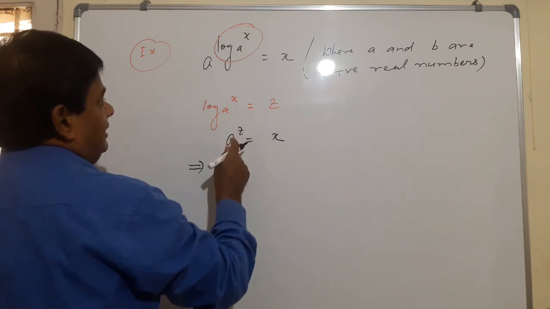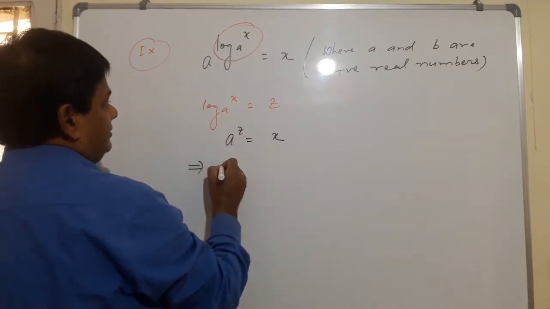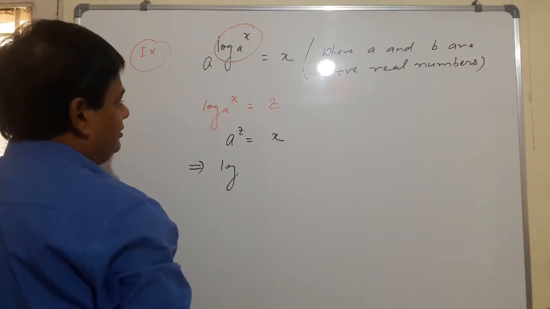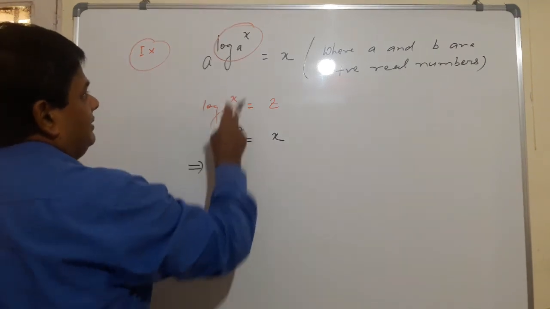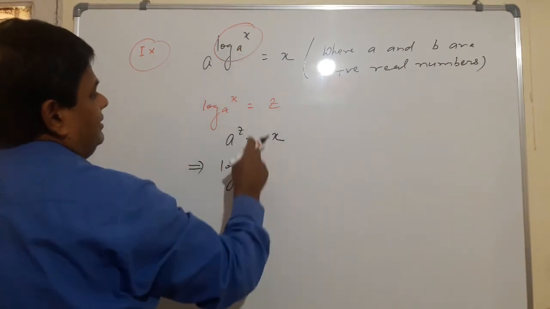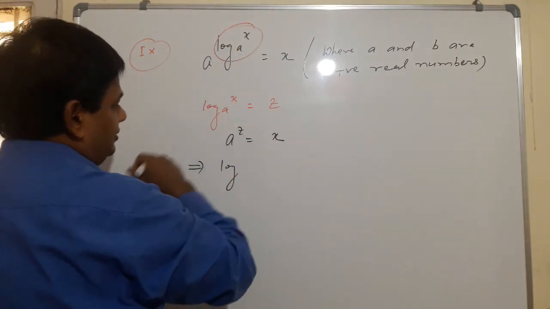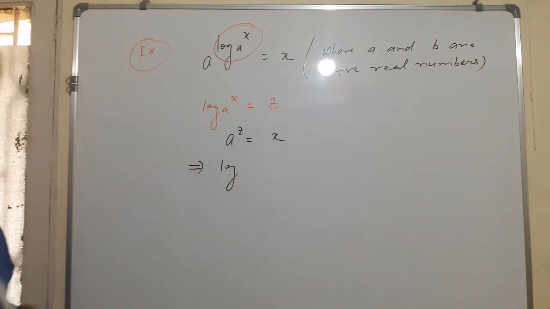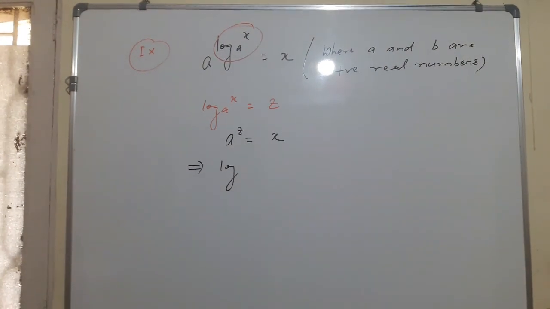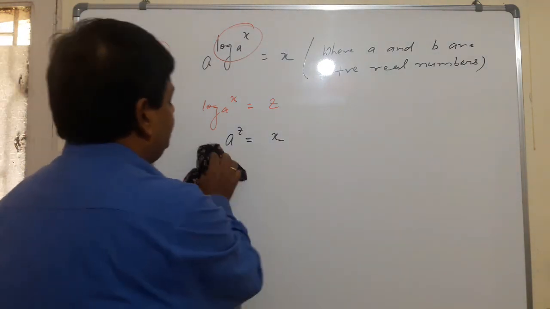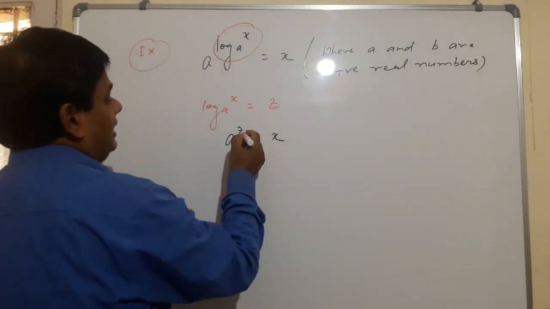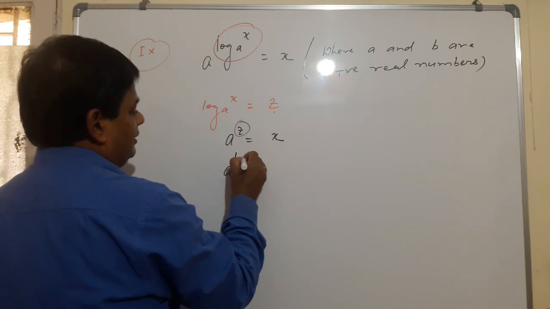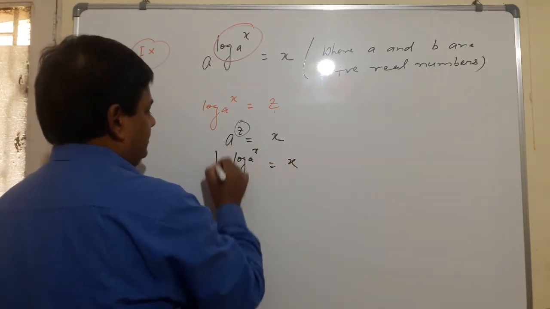What is z? z is log x to the base a. So a raised to the power log x to the base a equals x. Hence proved.